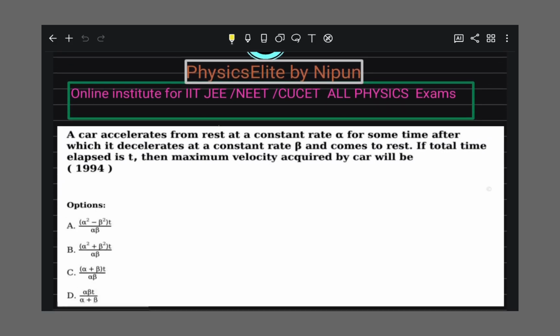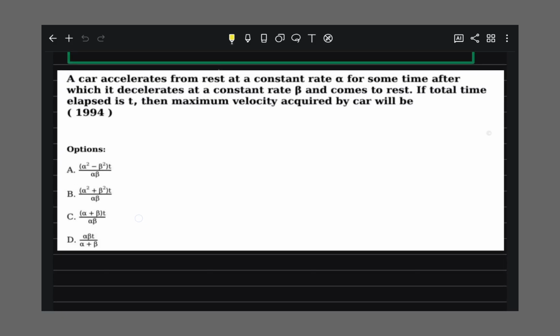चलो नीट 1994 पी वाई क्यूज़ क्वेश्चन। A car accelerates from rest at a constant rate alpha for some time, after which it decelerates at a constant rate beta and comes to rest. If the total time elapsed is t, then the maximum velocity acquired by the car will be.